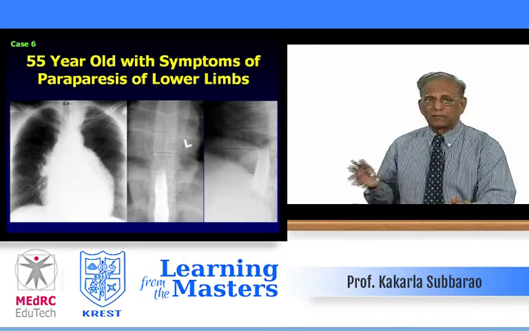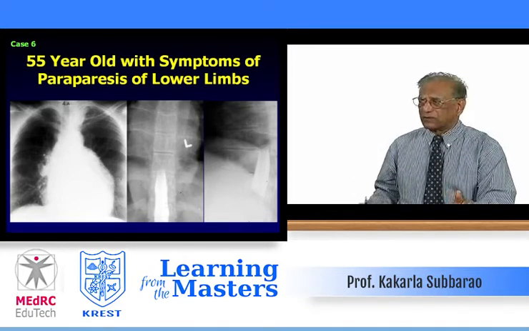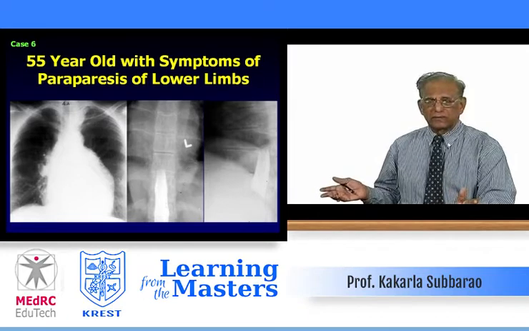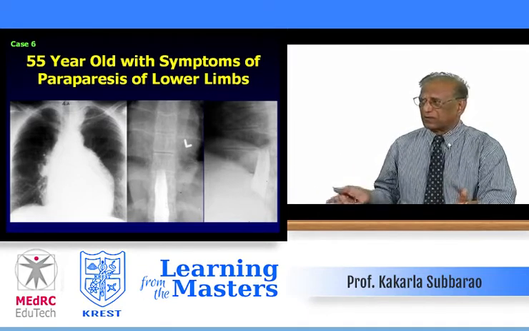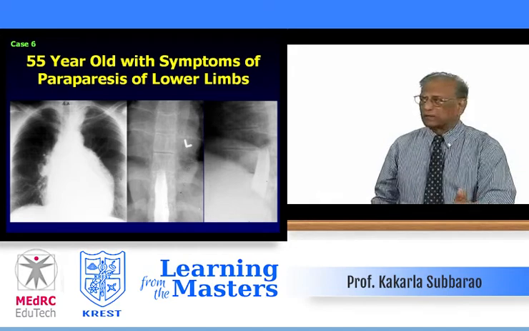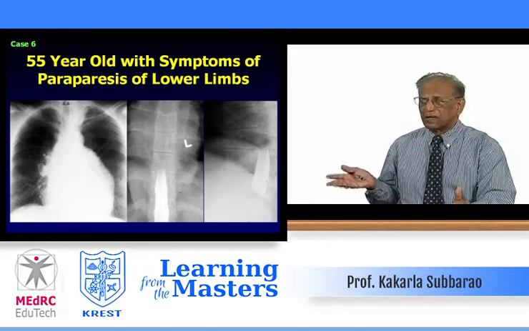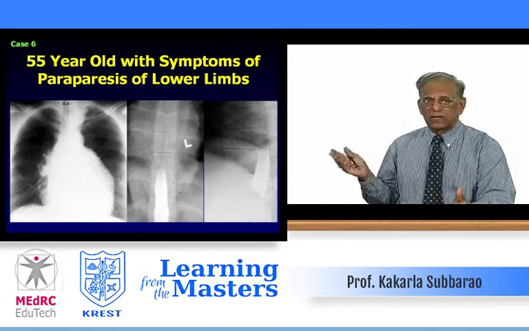In the lower limb, there is some paraparesis. One on your left side is the PA view of the chest, obvious. And you see the findings, if there are any. And then because of the paraparesis, they have done a myelogram. The one on your right, AP and lateral views of the myelogram.